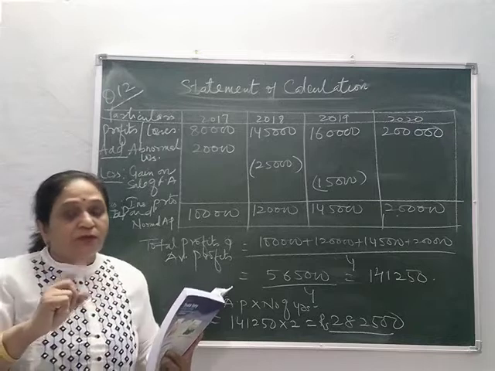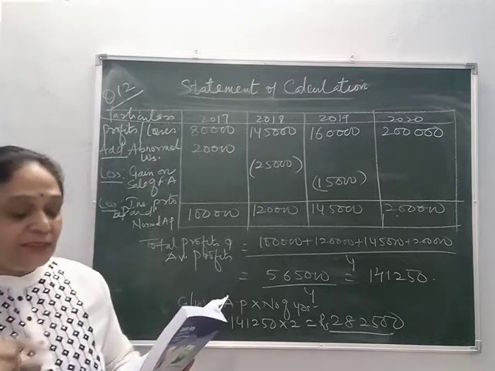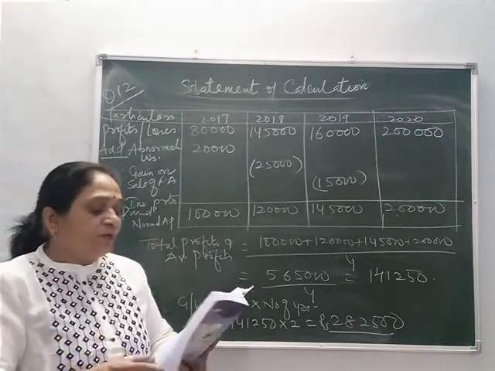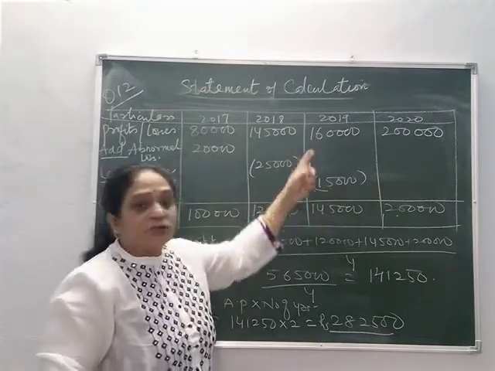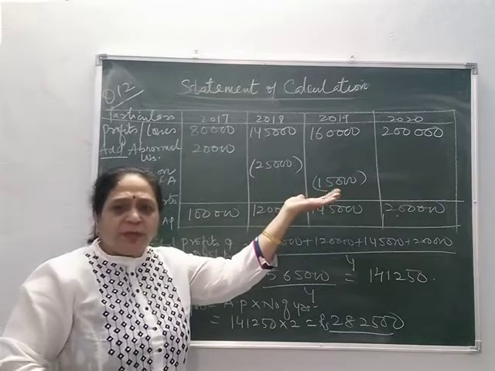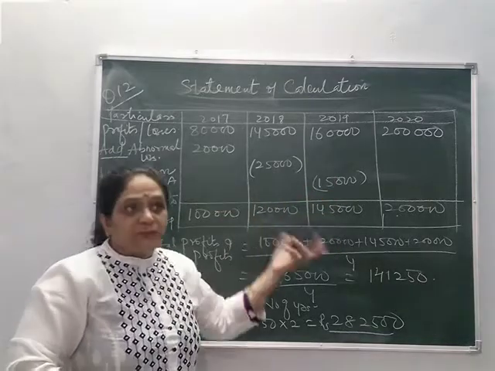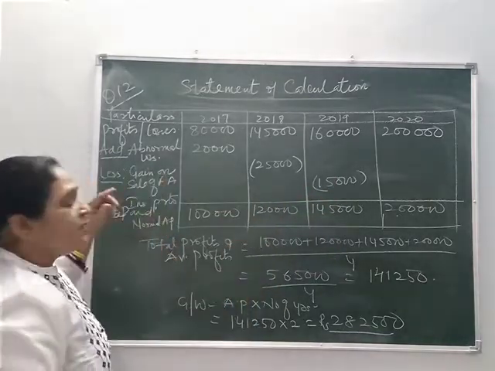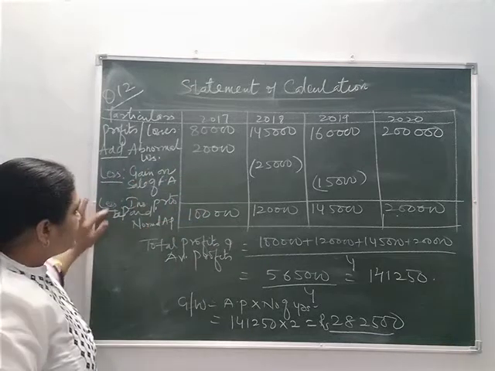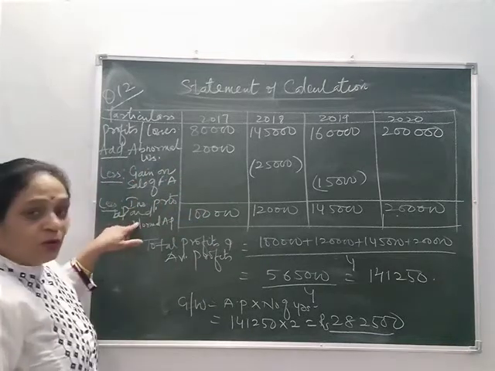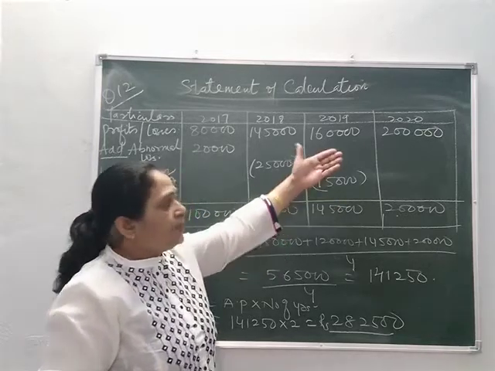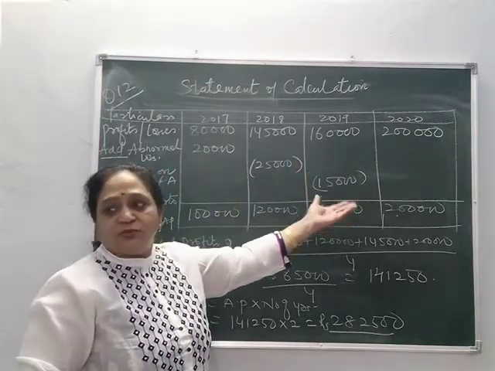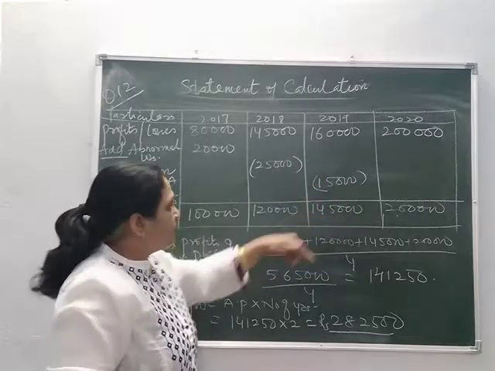The insurance premium not paid was 15,000. So if you have not paid the insurance premium in 2019, the profit will increase by it. You have to pay it because it's an expense. So less insurance premium to be paid on assets. So 15,000 subtract, and in 2020 there is no adjustment, so we will take it as the normal profit.